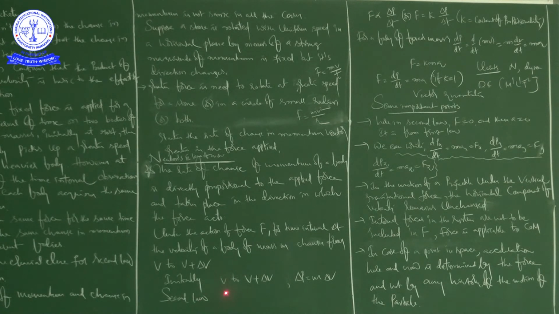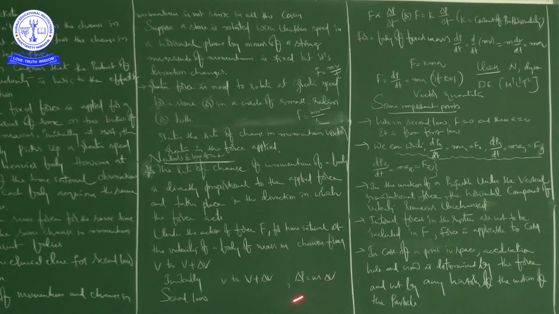So initially it is v, afterwards v plus delta v, right? So delta v is the change in velocity, then finally change in momentum is equal to mass into change in velocity, right? Because here mass is a scalar quantity, delta v is the change in velocity. So change in momentum is equal to mass into change in velocity. Delta p is equal to m into delta v.